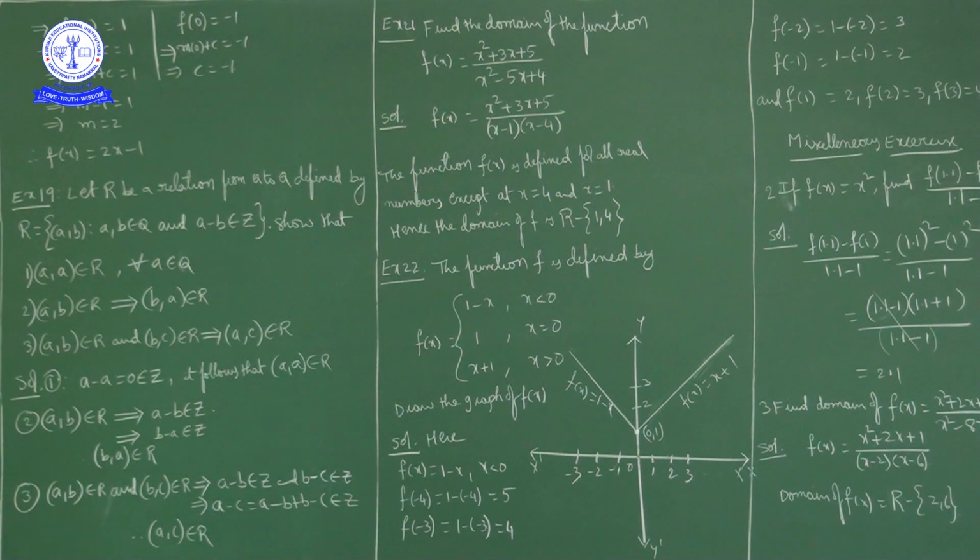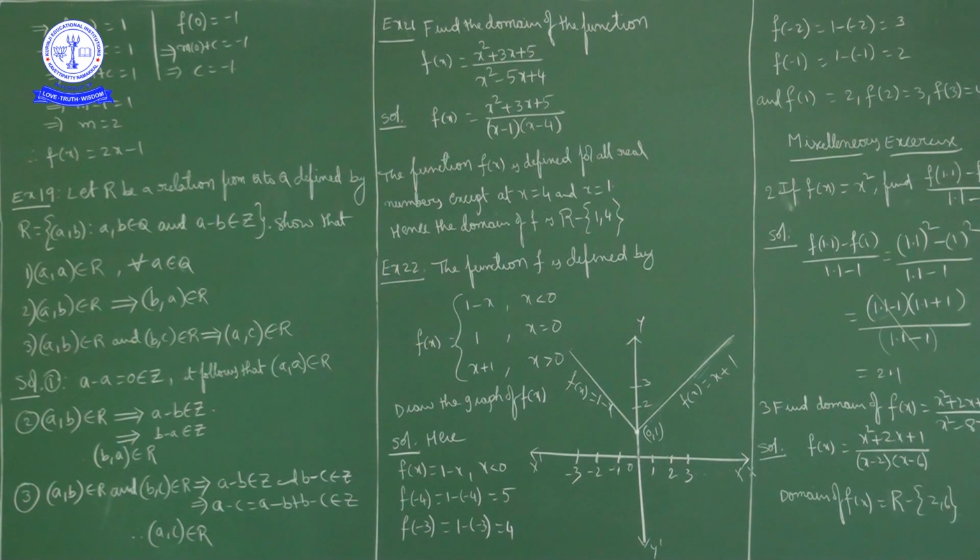Now for every a belonging to Q, a minus a is how much? 0, and 0 is an integer. So obviously the ordered pair (a, a) belongs to R. Second property: the ordered pair (a, b) belongs to R, and we have to prove that (b, a) also belongs to R. What does it mean? a minus b is an integer, which means b minus a is also an integer. So the ordered pair (b, a) belongs to R.